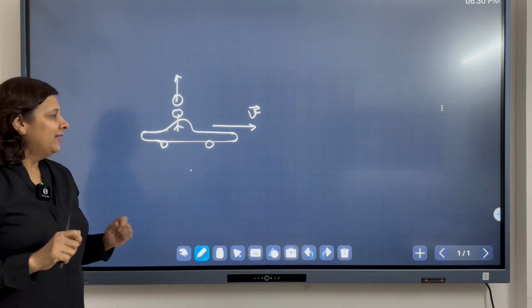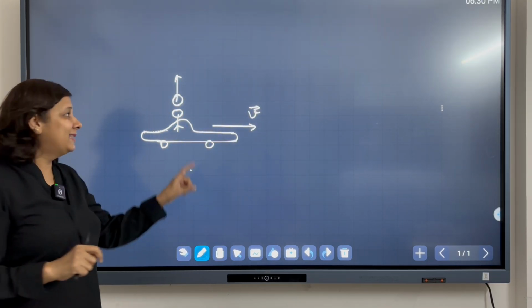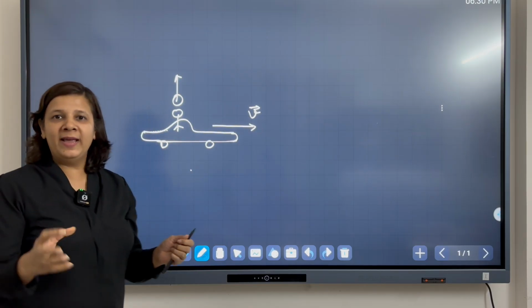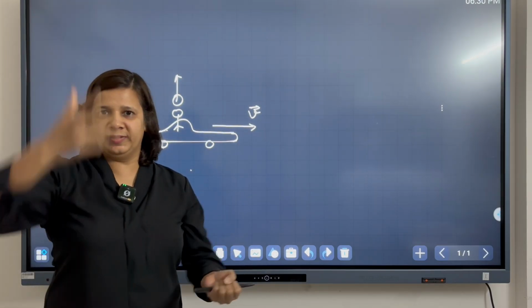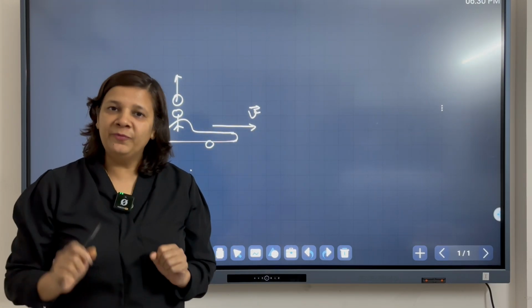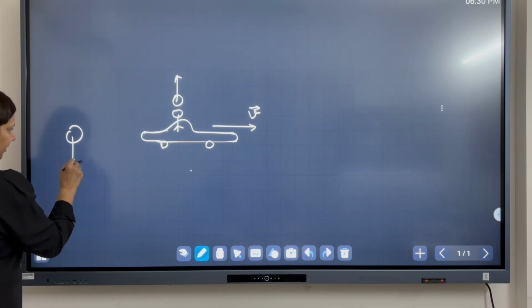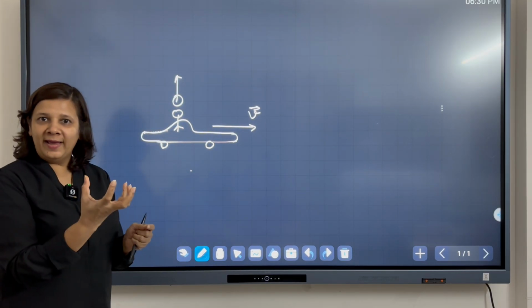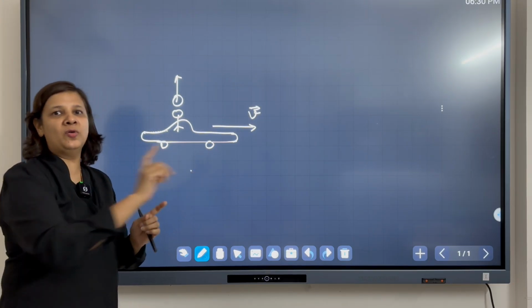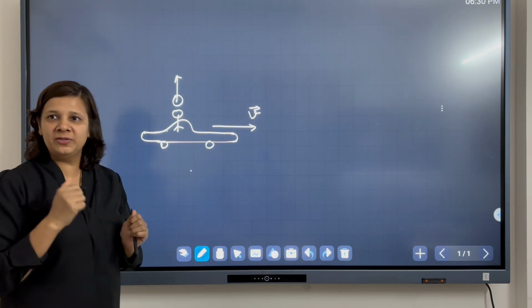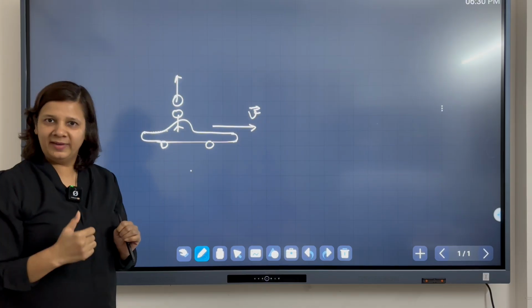Now with respect to the person sitting in the car, the ball has only a vertical component, right? But with respect to a person standing here on the ground, the ball will have a horizontal component also, in addition to the vertical component, right?